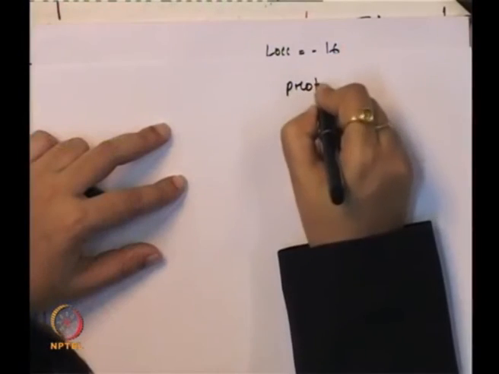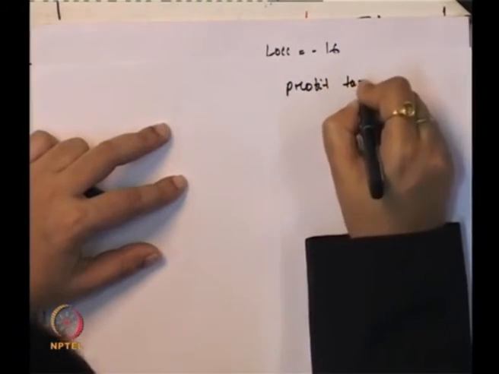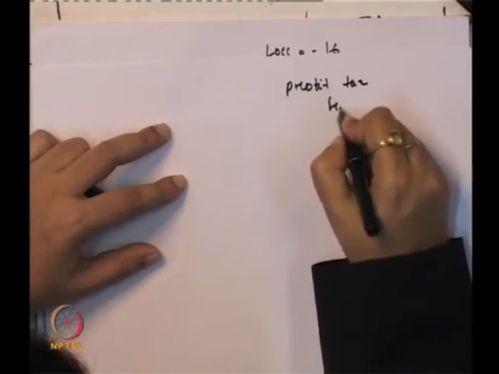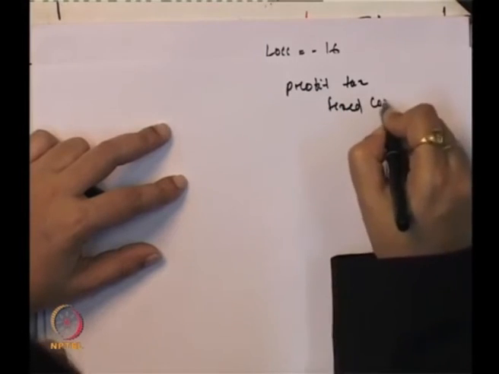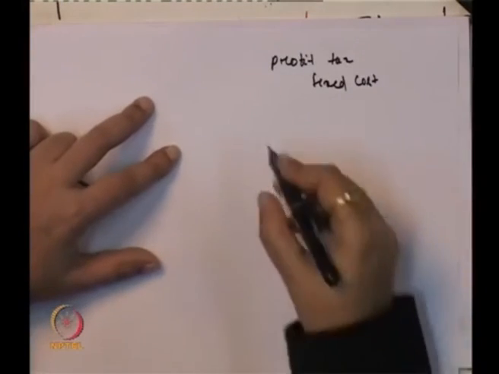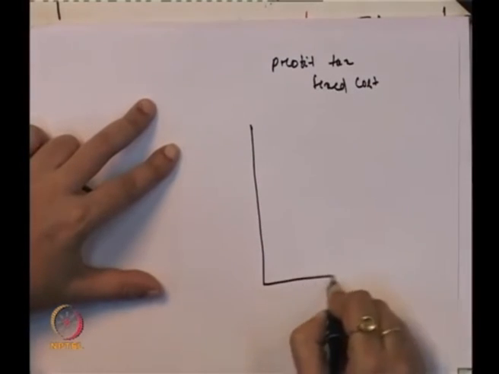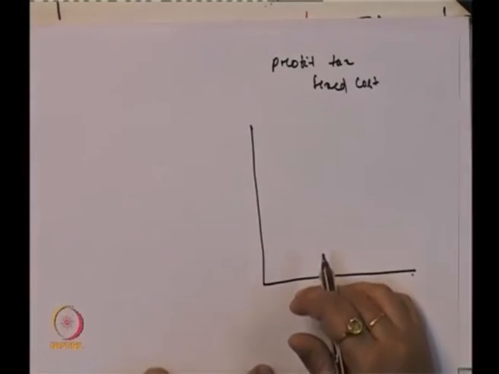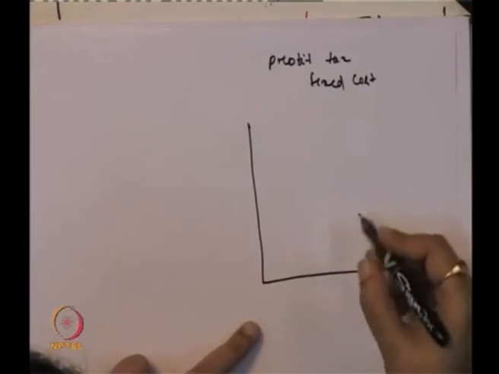Then we will take the effect of the profit tax. Profit tax is also somehow in the same category, that this is the effect of a change in the fixed cost, but sometimes due to this the supply changes, at least in the long run, and it leads to an increase in the price.